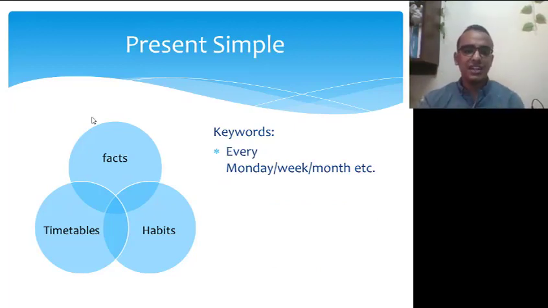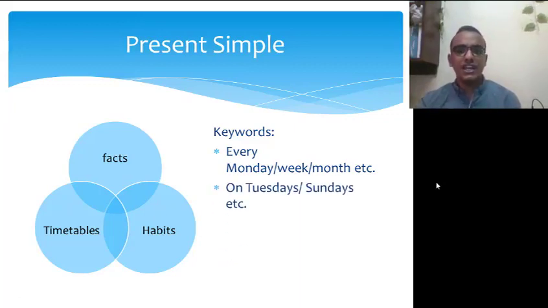So we have here every Monday, every week, every month, etc. So these are the keywords of the present simple. What else? We have on Tuesday, on Sunday, etc.